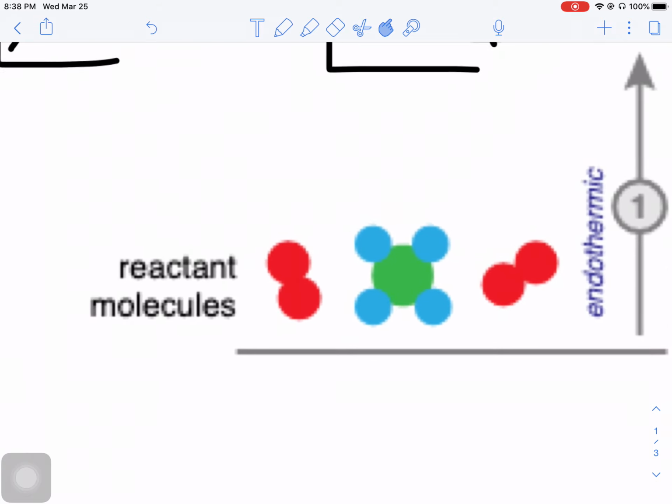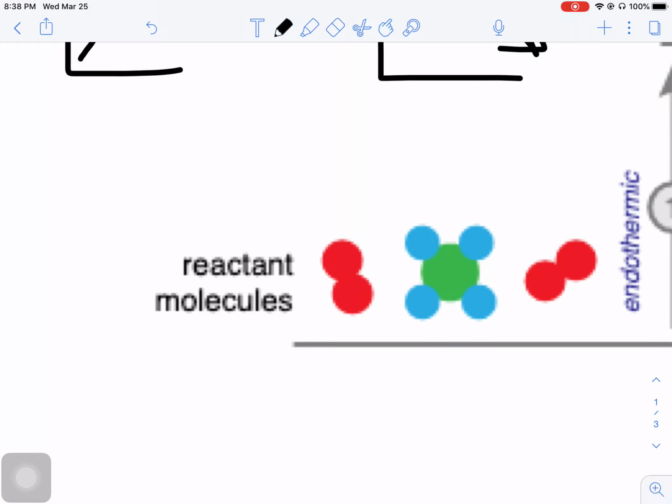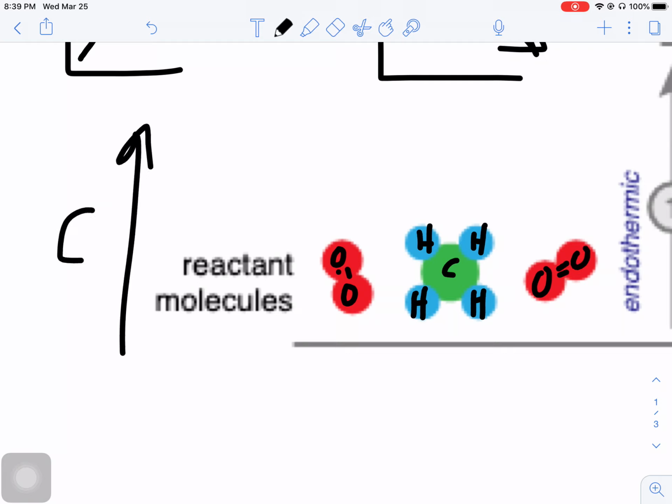All right, so let's take the perspective of some molecules. Maybe we have some O2 and maybe we have some methane. And these atoms are more stable in the form of molecules than they are all by themselves. So just remember, as we go up higher, there's going to be higher energy. So these molecules are somewhat stable, more stable than if they were individual atoms.